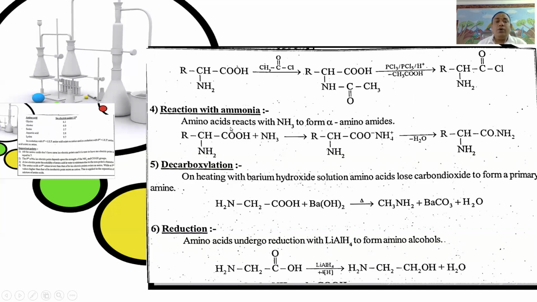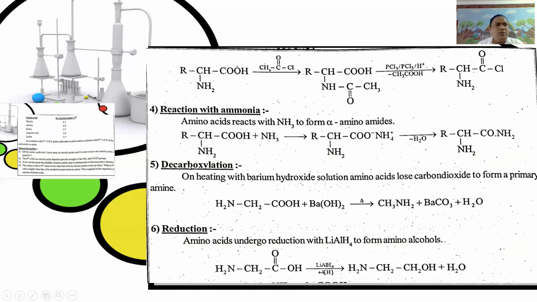Next, reaction with ammonia. Here amino acids react with ammonia to form alpha amino amides. That is, RCHNH2COOH plus NH3 gives RCHNH2COO minus NH4 plus. Upon heating, loss of water gives alpha amino amides, RCHNH2CONH2.